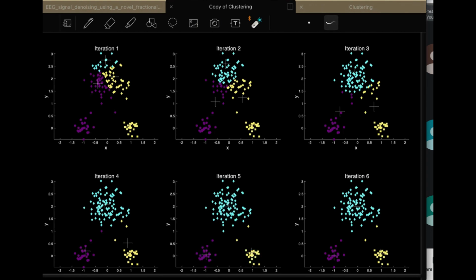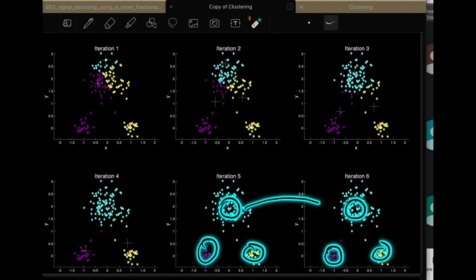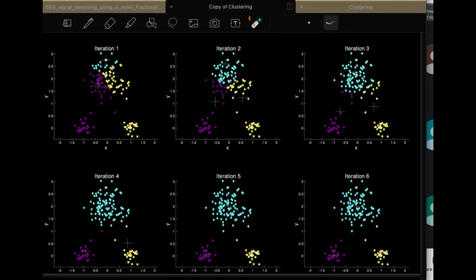Please note the locations you have here are the same here also. That's why the loss will be nearly the same, and you can terminate your k-means. That is the point where you can terminate your k-means algorithm.